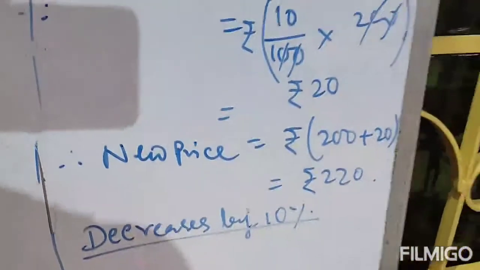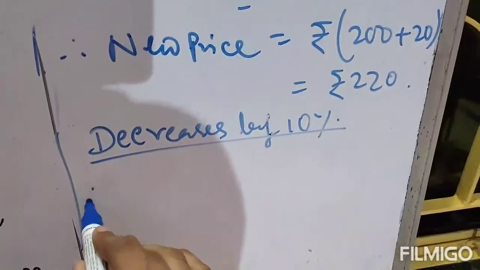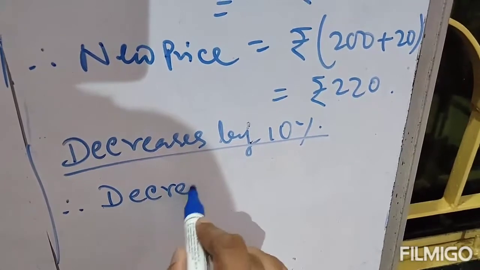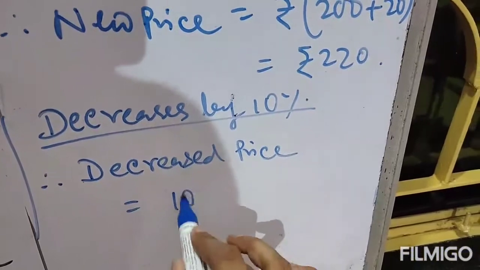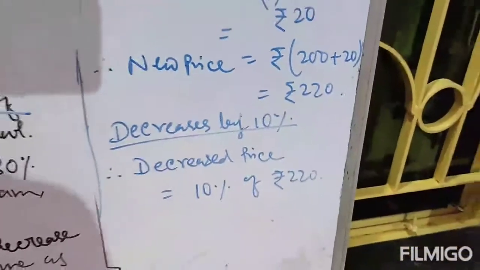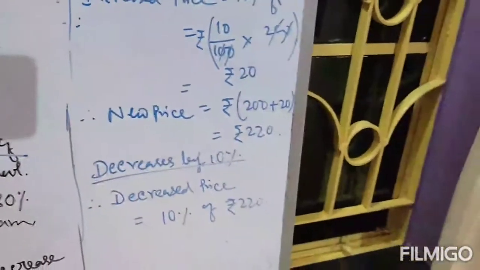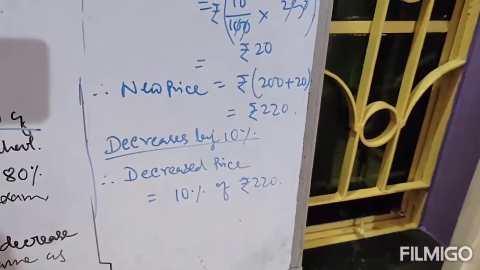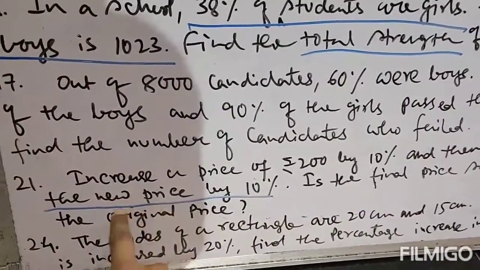The decreased price is 10% of rupees 220, because you will calculate the decreased price on the new price. The question says decrease the new price by 10%.